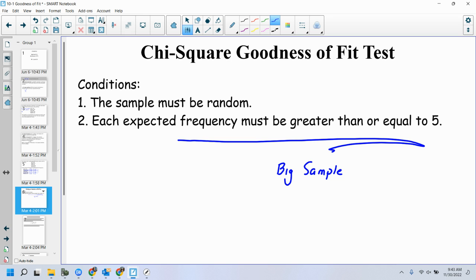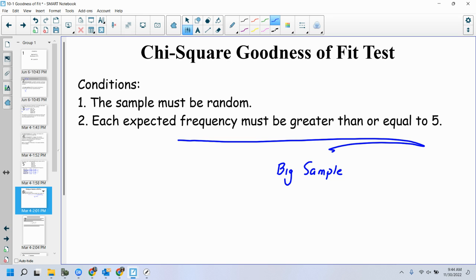It had to be random and it had to be a big sample. Same thing is true here. Each value that I expect to see must be at least 5, so on the bigger side of the sample size, and the sample must be random. Those are the conditions.